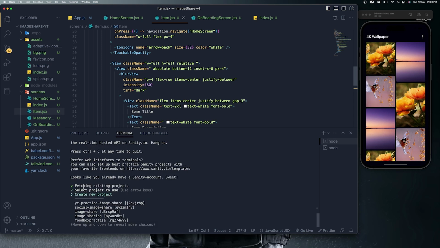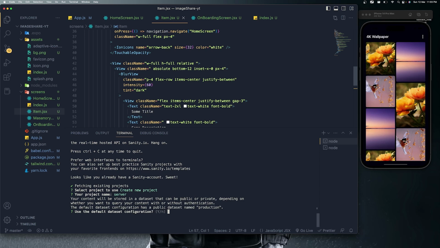Now it's asking to create a project. If you have already created an existing project, please choose the existing project. In this case, we're going to build a new project, so click create new project, enter. And what is the project name? In this case, I'm going to keep it as server. The folder name is going to be server, and enter. It's taking some time. Here we go.